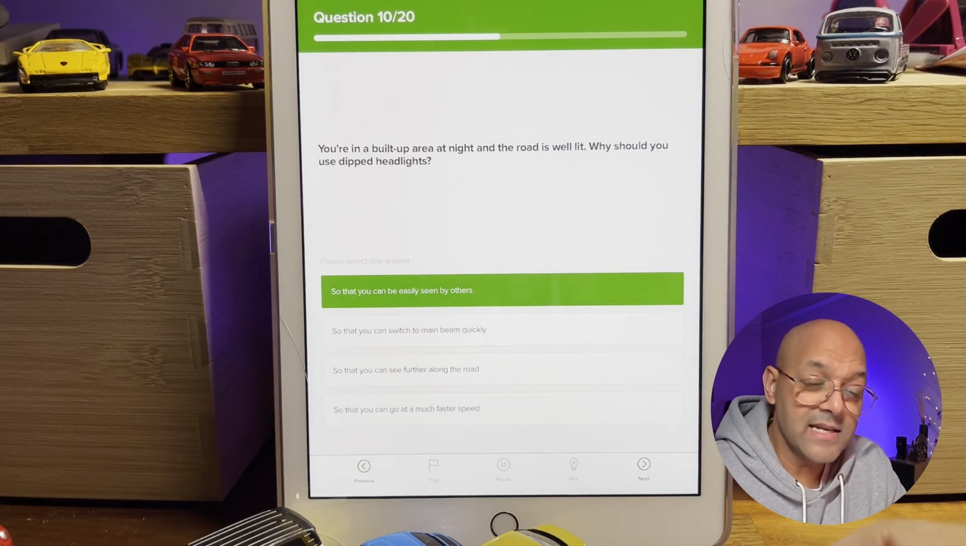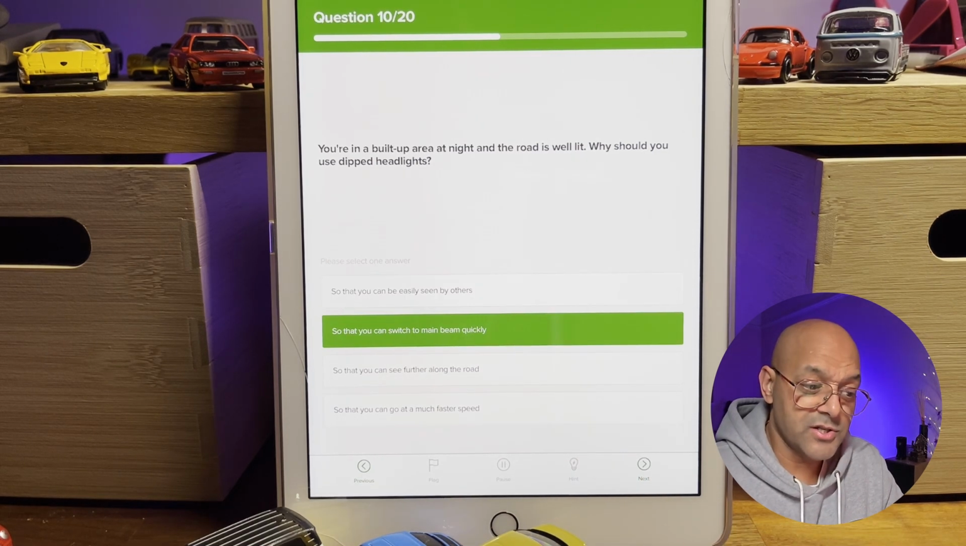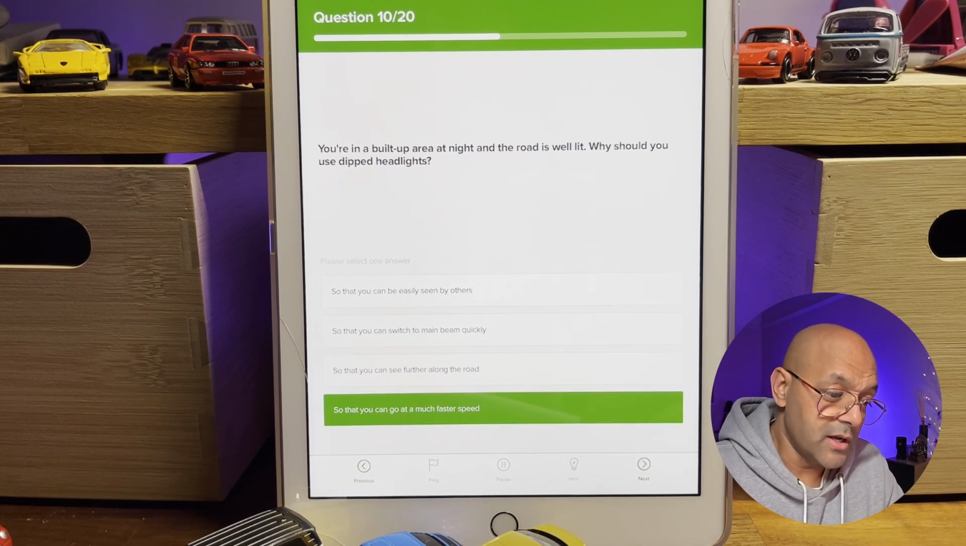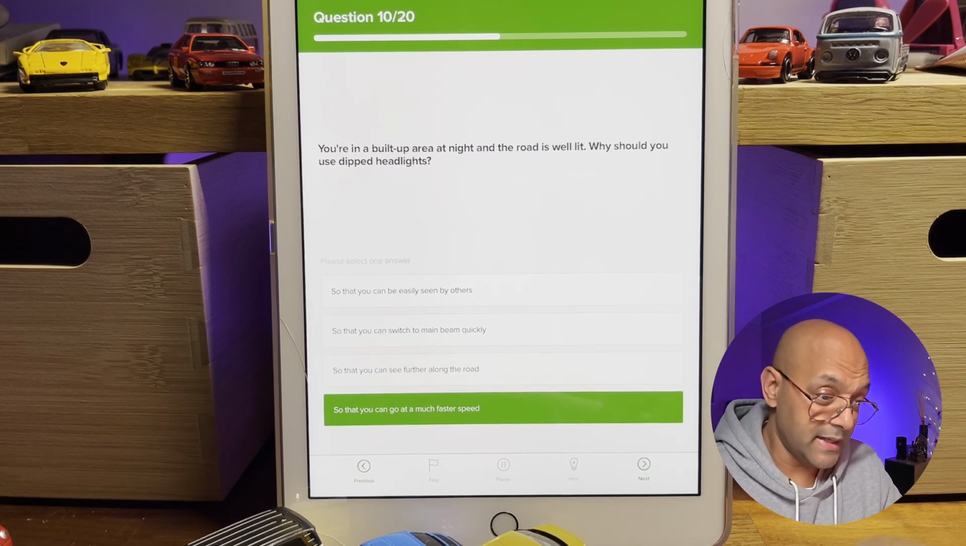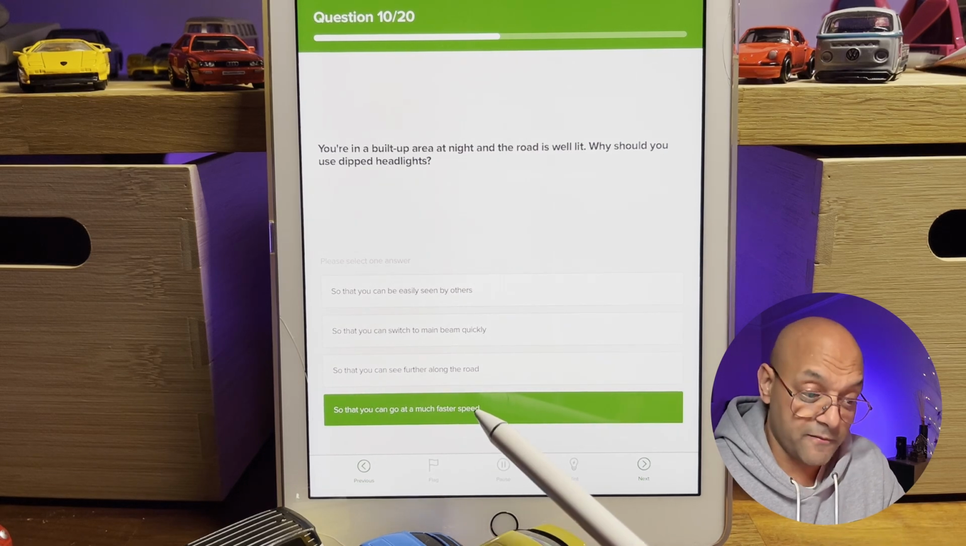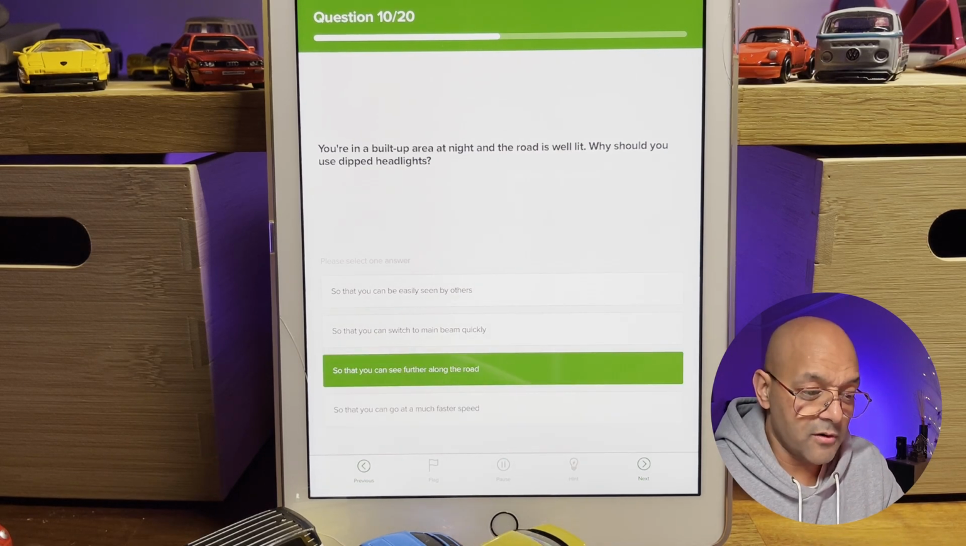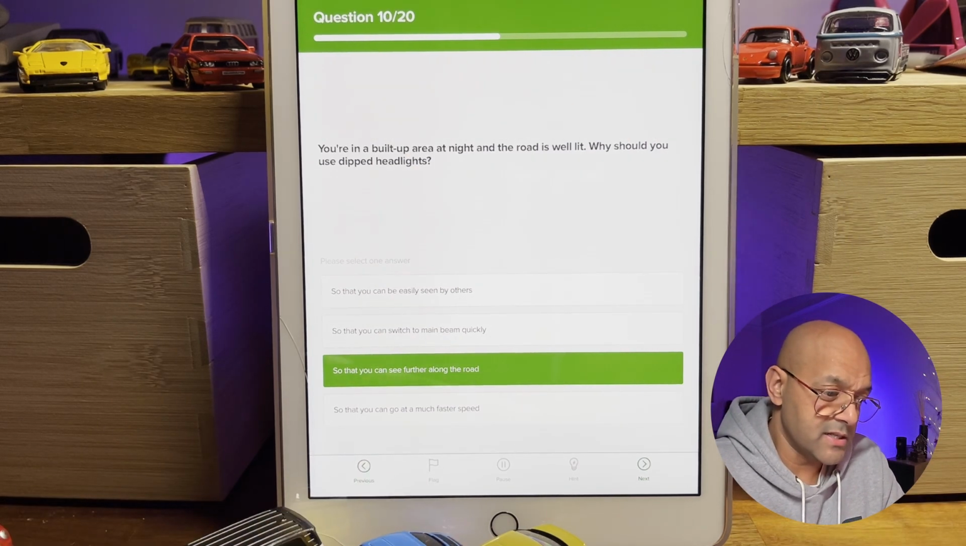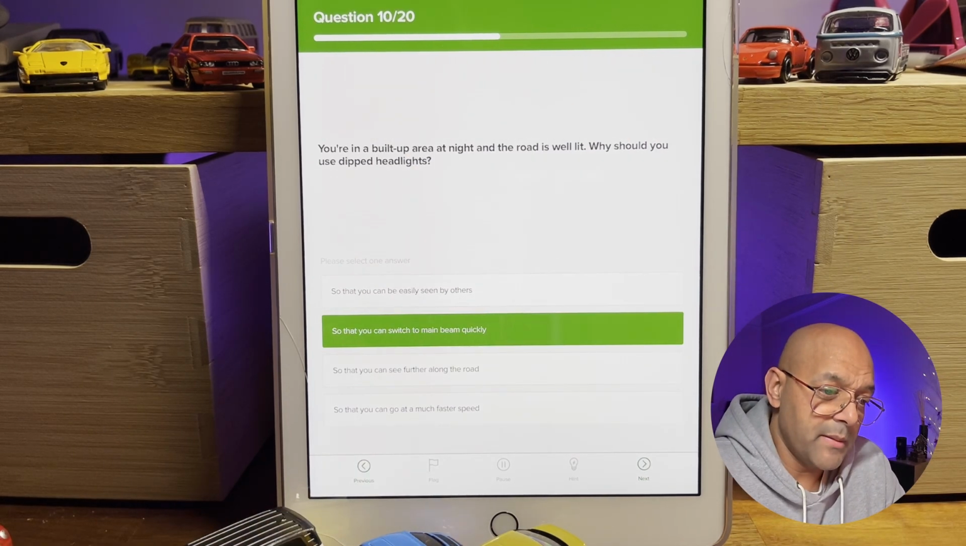So that you can be easily seen by others, so that you can switch to main beam quickly, so that you can see further along the road, or so you can go at a much faster speed. You're in a built-up area, so you don't want to be going at a faster speed, okay? That you can see further along the road. The road is well lit, so you should have really good visibility as well. So that you can switch to main beam quickly.